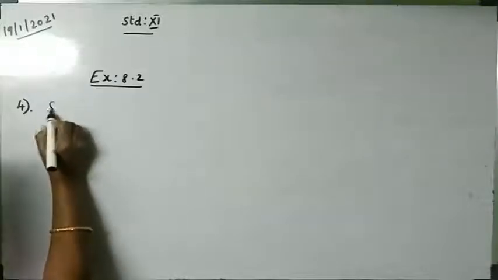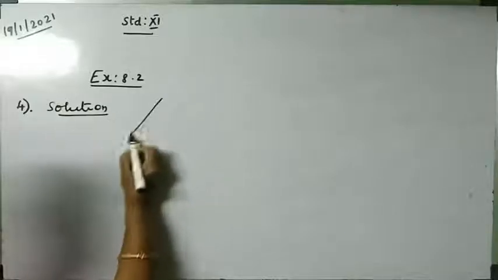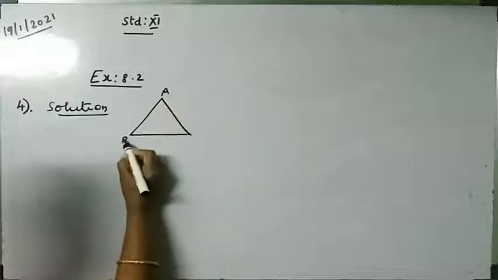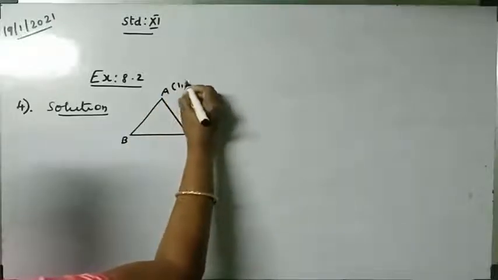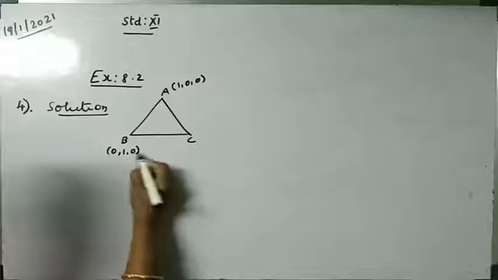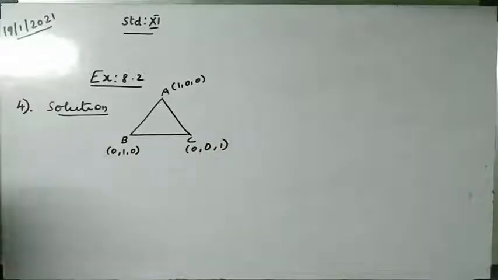Now, for solving this, let me take a triangle ABC with vertices A(1, 0, 0), B(0, 1, 0), C(0, 0, 1). It is given in the book itself. Now find the direction cosines of the medians.